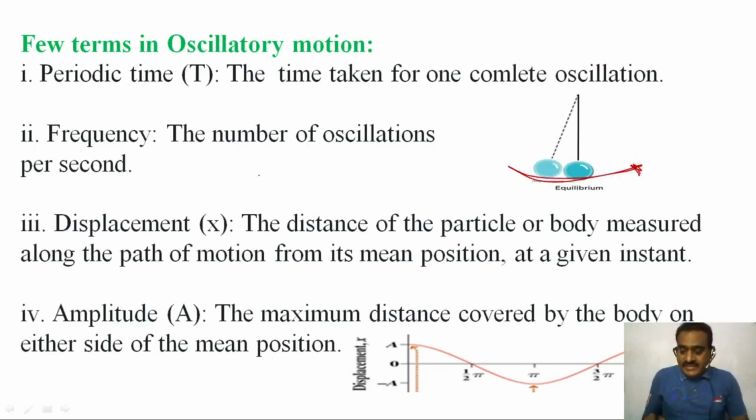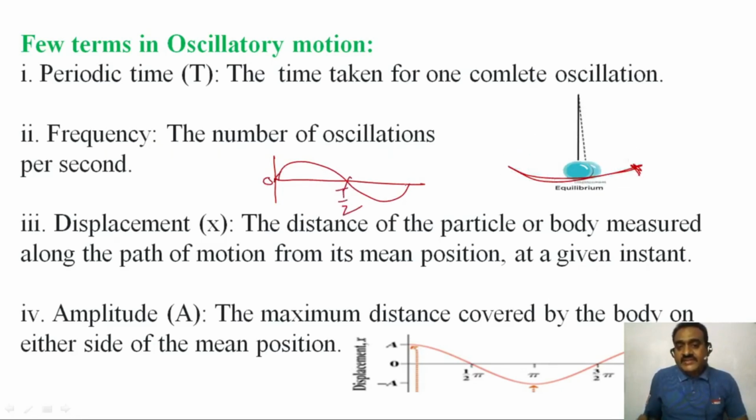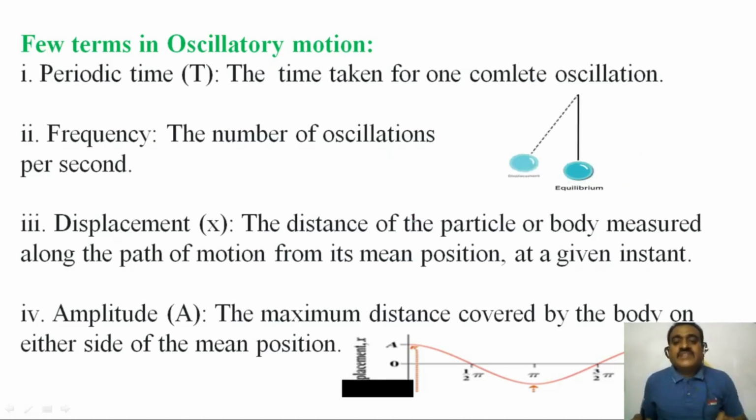Or we can take, for example, this sine curve. This is the origin; from the origin to here is half of the time period, and this is the complete time period, that is one complete oscillation. The time taken for one complete oscillation is called periodic time or time period. It is represented by capital T.